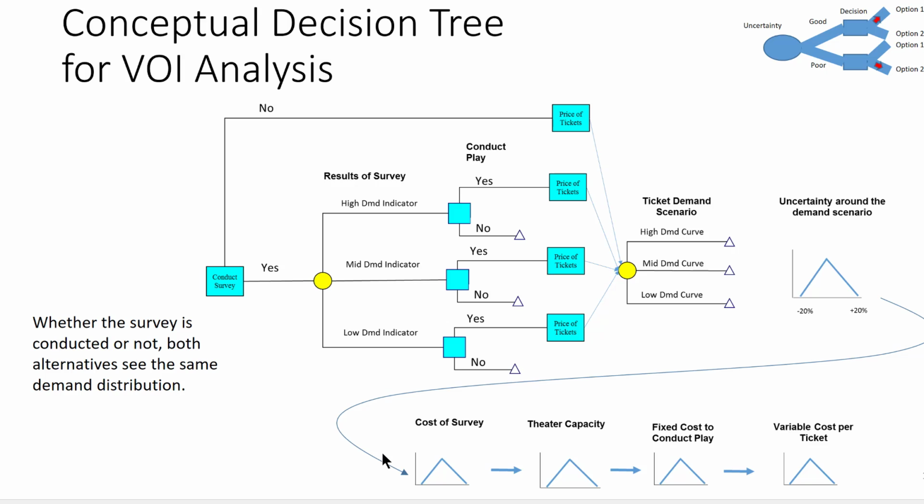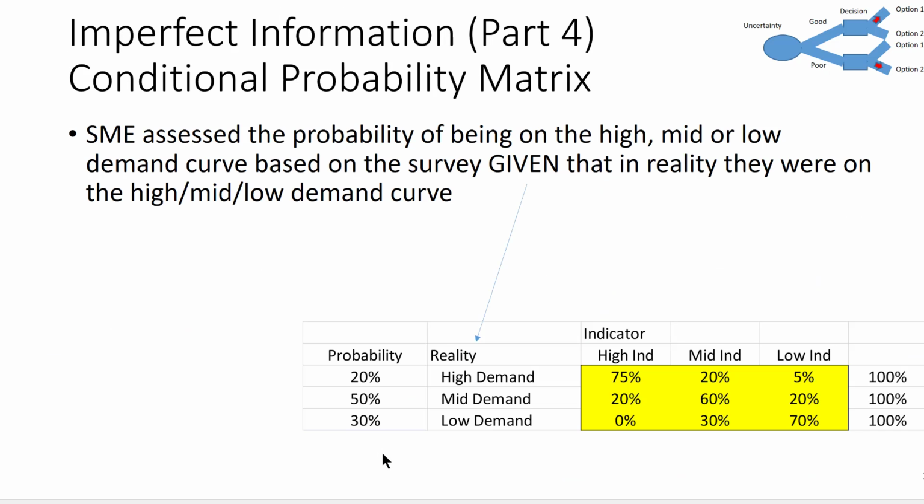For our imperfect information, this is the conditional probability matrix assessed by the SMEs, such that if in reality there's high demand, we'll recognize that 75% of the time, and 20% of the time we'll see it as mid and 5% low. In the low demand, it's non-symmetrical. So in the low demand, we'd never think it was high, but 30% of the time we think it's mid. And in the mid demand, it's 20% on both sides, with a 60% chance we'd see it as mid.